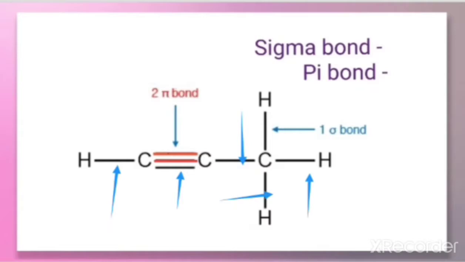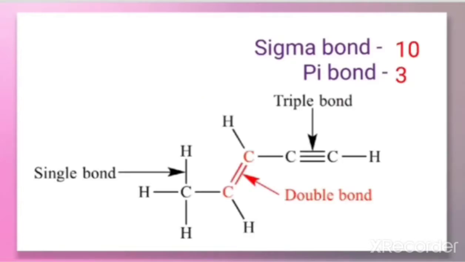So just count it, how many single bonds are there? All are sigma. That is 1, 2, 3, 4, 5, 6. So a total of 6 sigma bonds are there. And what about the pi bonds, which I marked here with red color? That is 2 pi bonds. So we can write here, it has 6 sigma bonds and 2 pi bonds.